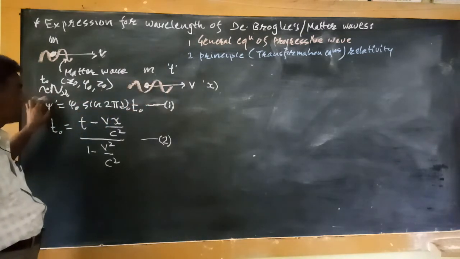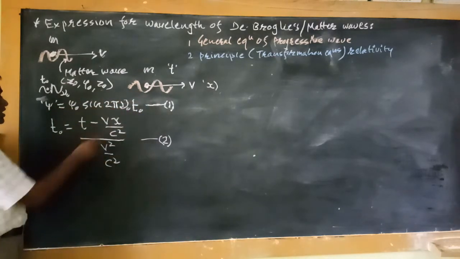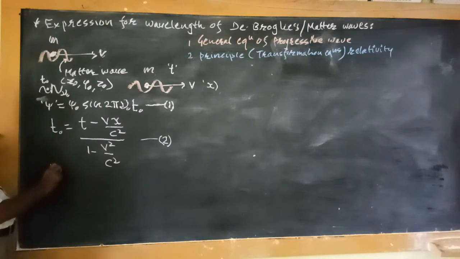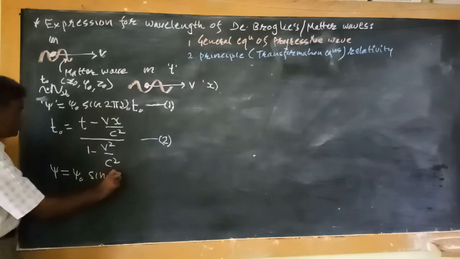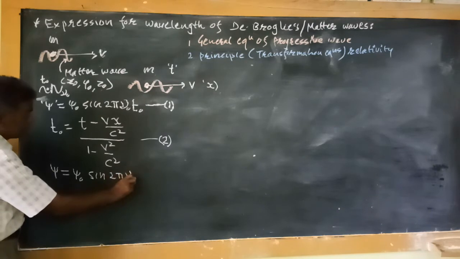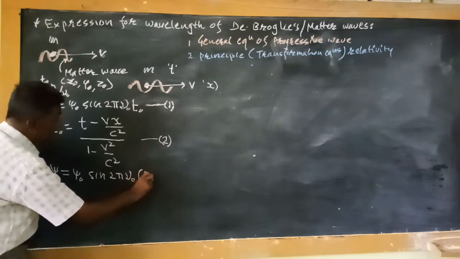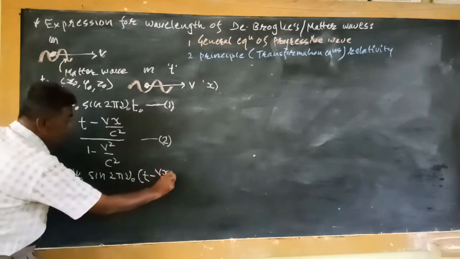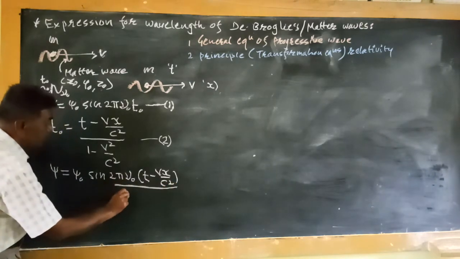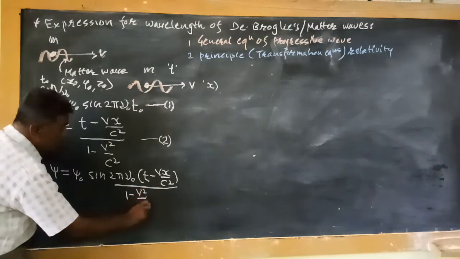The wave function psi will be equal to psi 0 sine of 2 pi mu 0, then we substitute the value of t0, that is t minus vx divided by c square, and whole divided by the square root of 1 minus v square divided by c square.